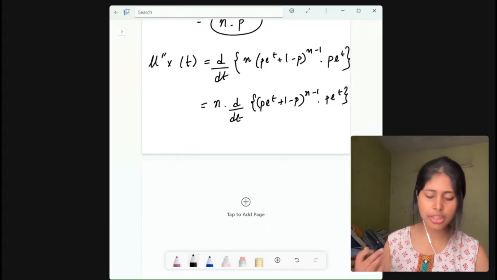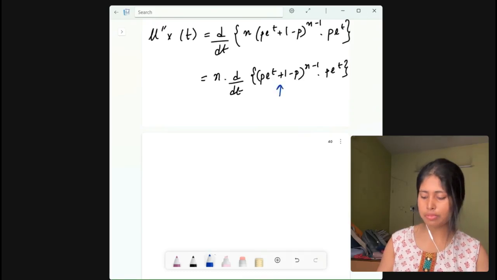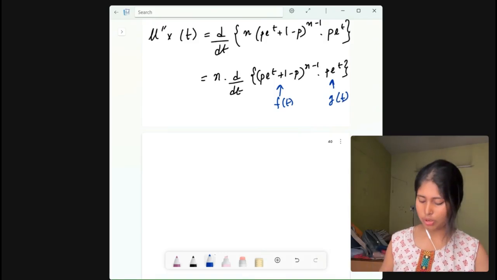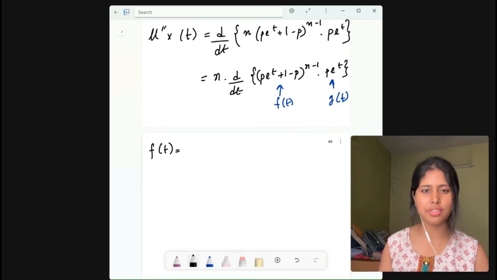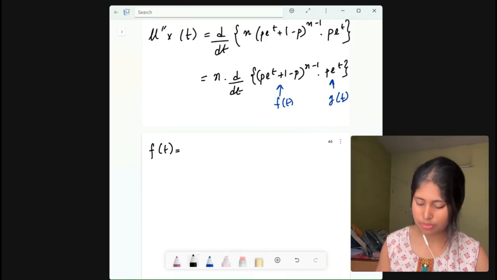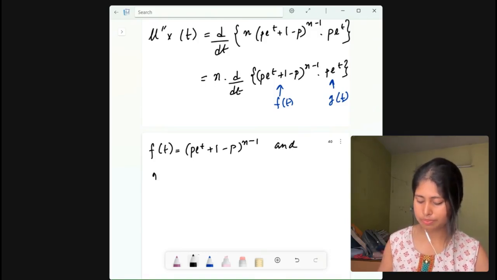Here we will let this be f(t) and this be g(t). Write it clearly, then it will be very easy to understand when you are doing the product rule. That is, f(t) will be (p·e^t + 1 − p)^(n−1), and g(t) will be p·e^t itself.